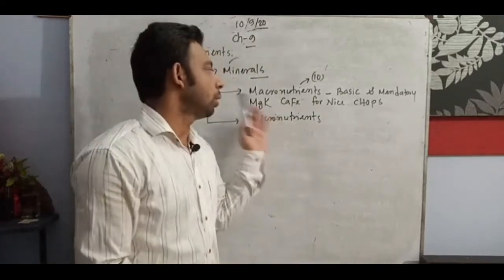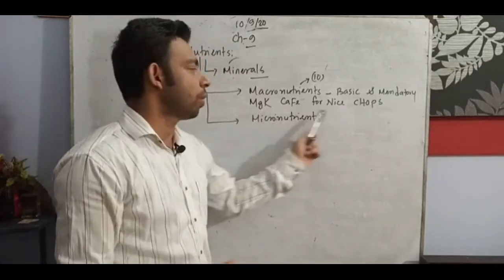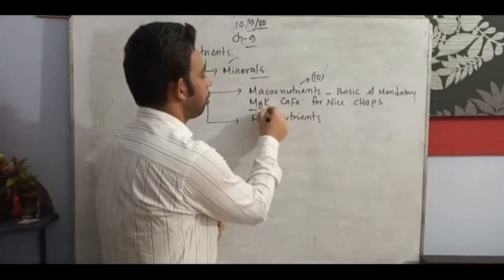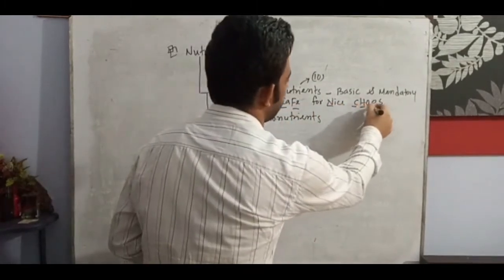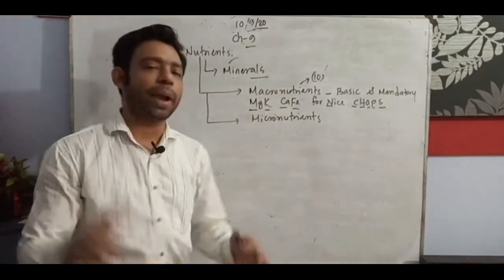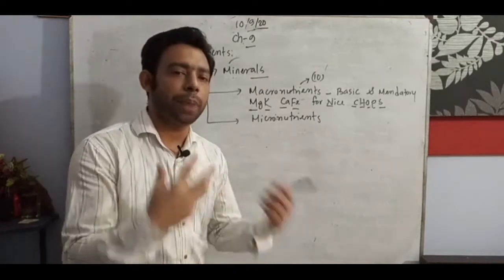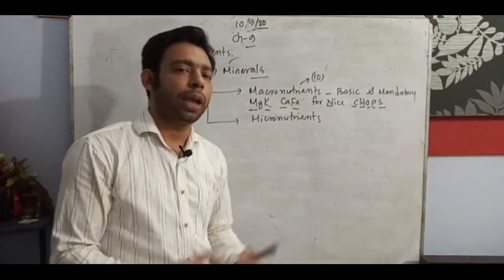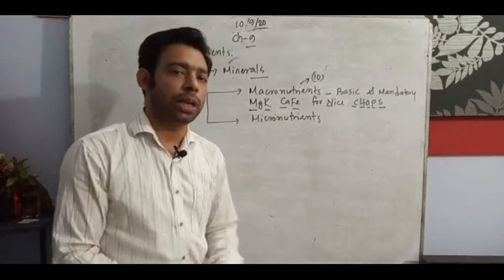Mg, magnesium, potassium, calcium, iron, nitrogen, carbon, hydrogen, oxygen, phosphorus, sulfur. So these 10 are termed as the macronutrients, easily available, and the plant absorbs them. They are a must, basic and mandatory for the physiological activities of the plant.